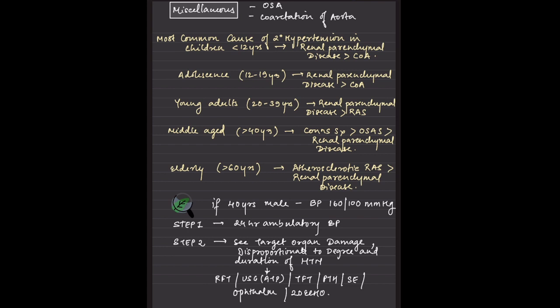Then we need to look for target organ damage like nephropathy and retinopathy. We prescribe KFT, urine examination, ultrasonography, and TFT reports for knowing the cause, and PTH if available, then serum electrolytes, of course the fundus examination to be done, and 2D echo.